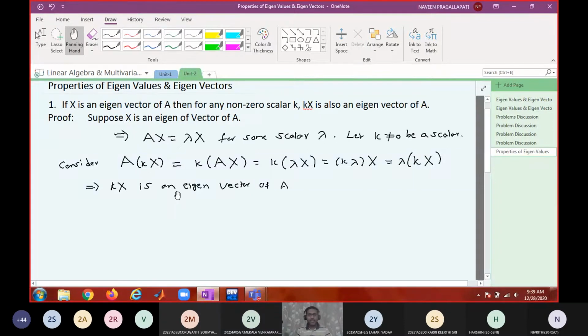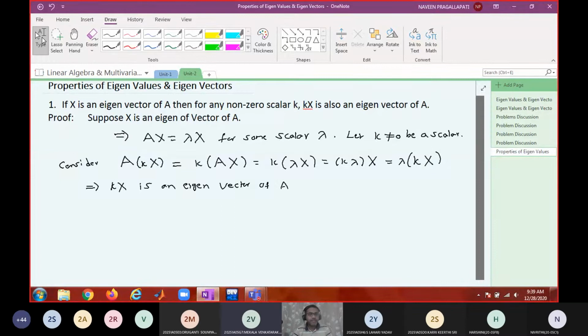Not only that, this proof also gives some more information. X is an eigenvector corresponding to what eigenvalue? Lambda. What about Kx? Kx is also an eigenvector corresponding to the same eigenvalue lambda, right? So any multiple of an eigenvector is also an eigenvector corresponding to the same eigenvalue. That is one more piece of information you are getting. Make a note of it.